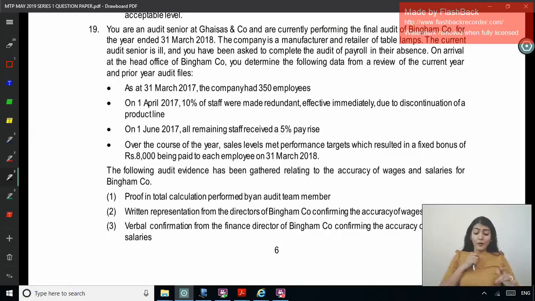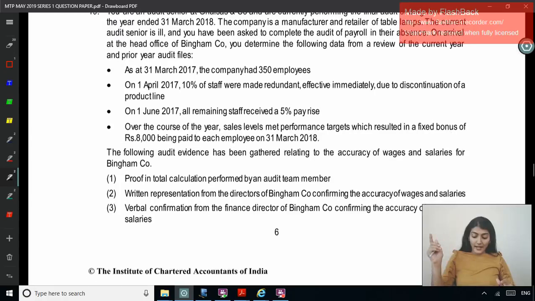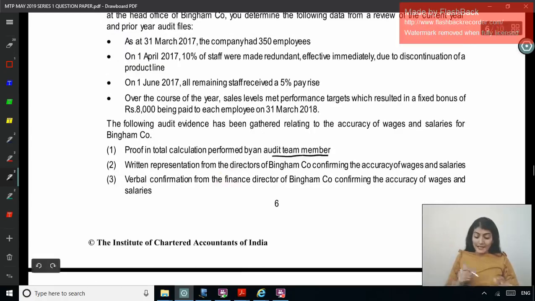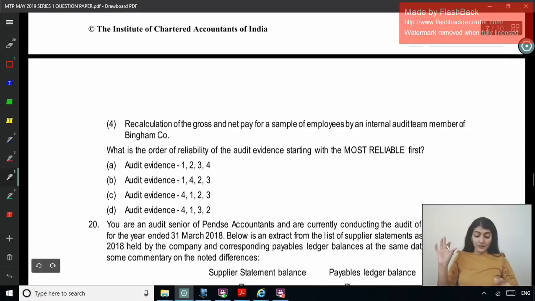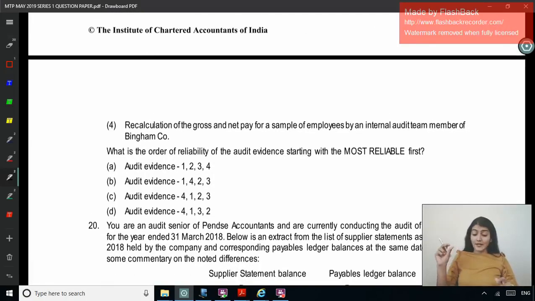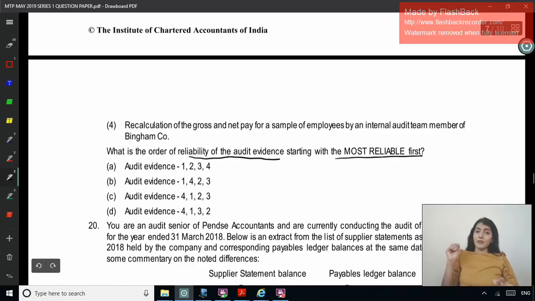Right. The following audit evidence has been gathered relating to the accuracy of wages and salaries for Bingham. Proof and total calculation performed by an audit team member. Written representation from the directors of Bingham confirming the accuracy of wages and salary. Verbal confirmation from the finance director of Bingham confirming the accuracy of wages and salary. Recalculation of the gross and net pay for a sample of employees by an internal audit team member of Bingham. What is the order of the reliability of the evidence, starting with the most reliable evidence first?